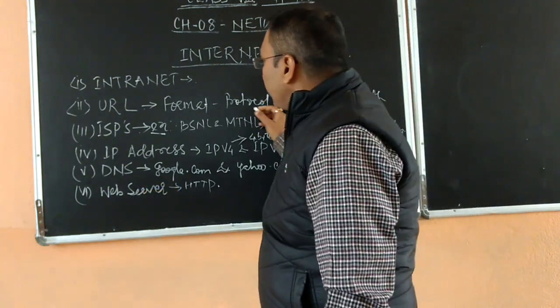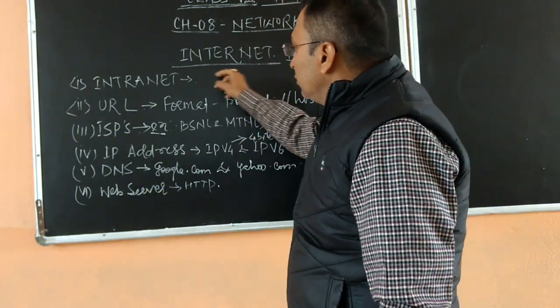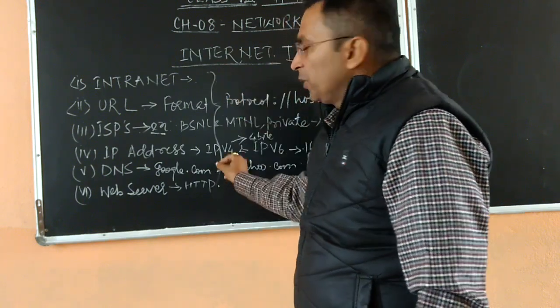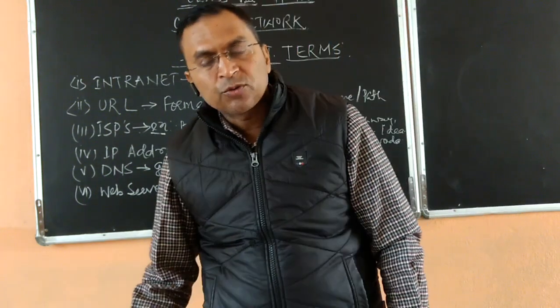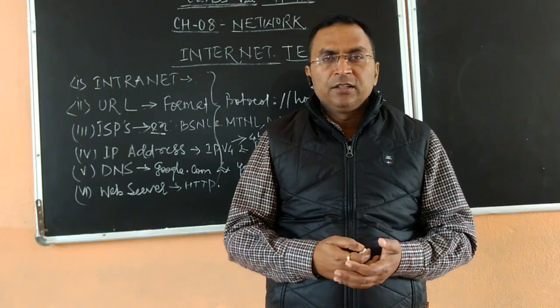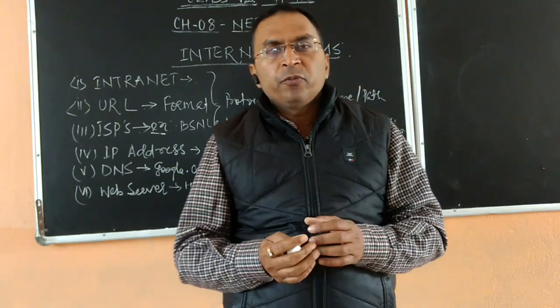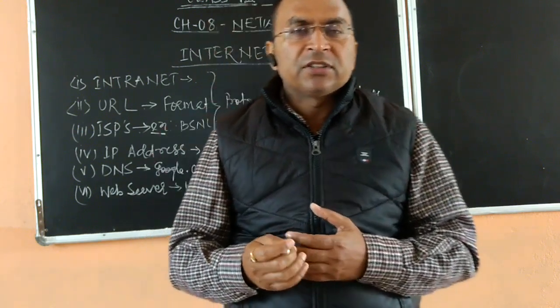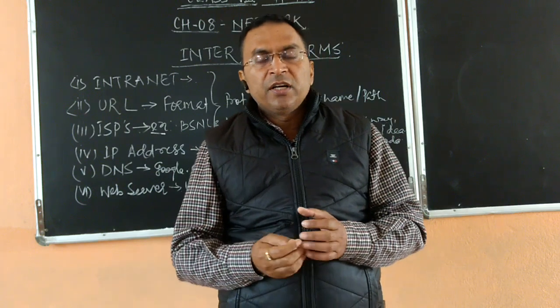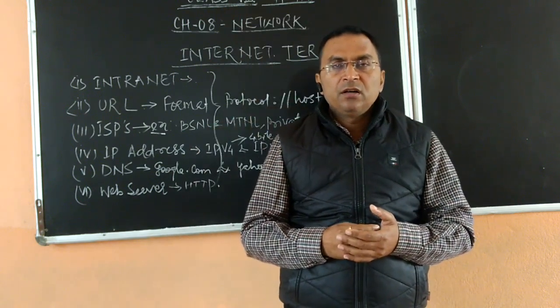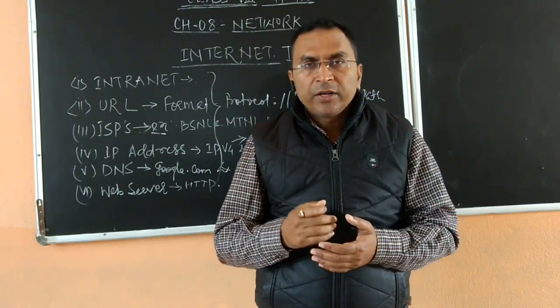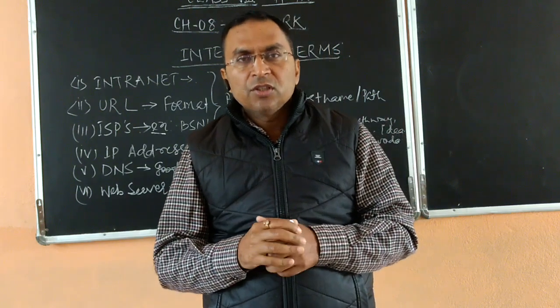These are all associated with the internet. One by one we will see the different functionalities and activities of these internet terms.